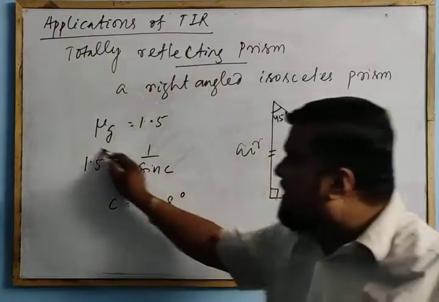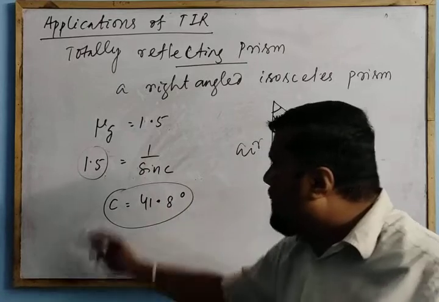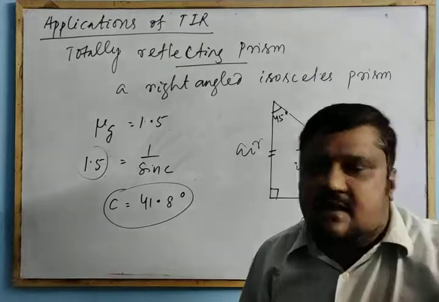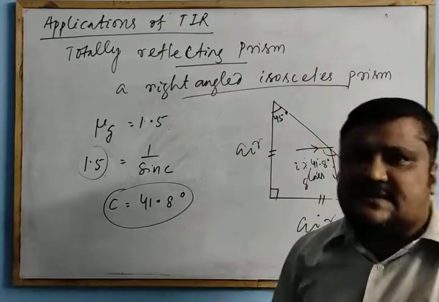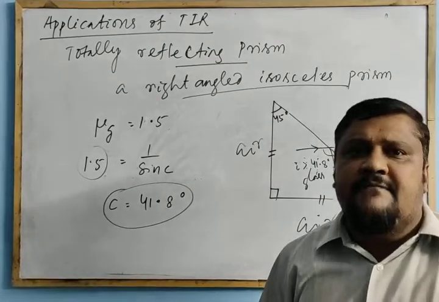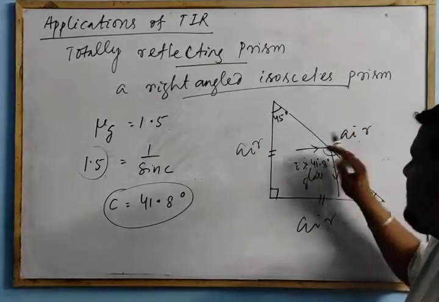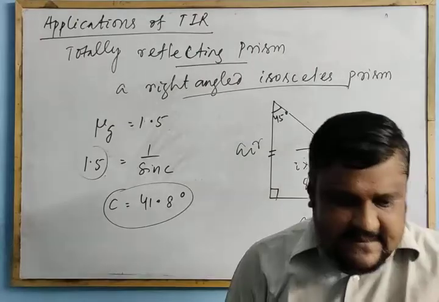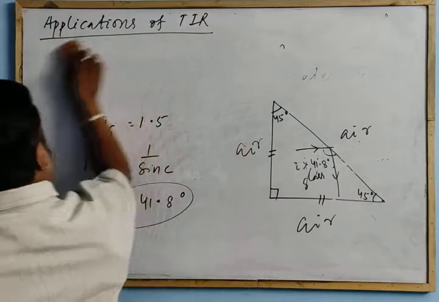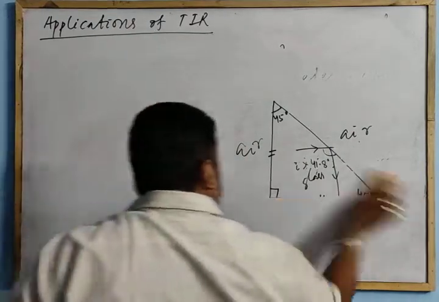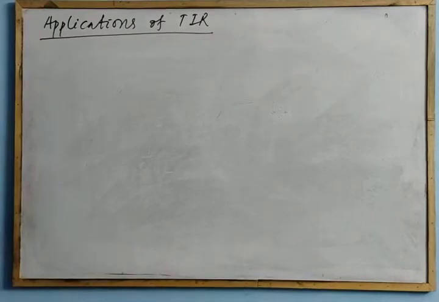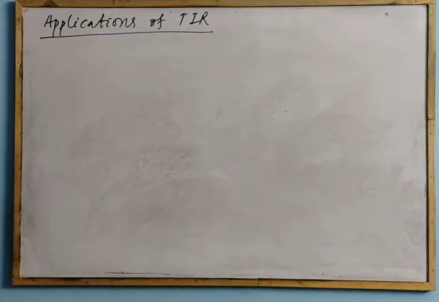If the refractive index of glass is 1.5, its critical angle is 41.8 degrees, meaning a ray of light incident on any face of the prism, which prism? Right angle isosceles prism, at greater than this angle, will reflect back in the same glass medium. Right? So this is the case. Here we will see different cases of totally reflecting prism, some cases of this totally reflecting prism.